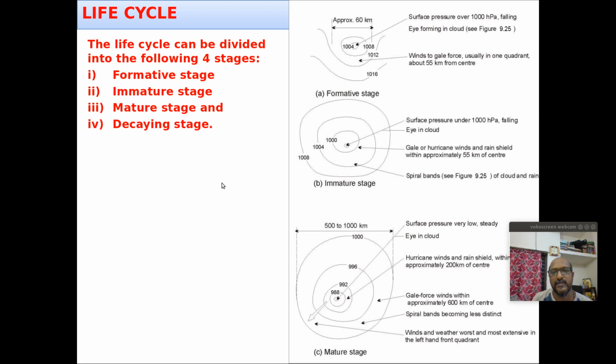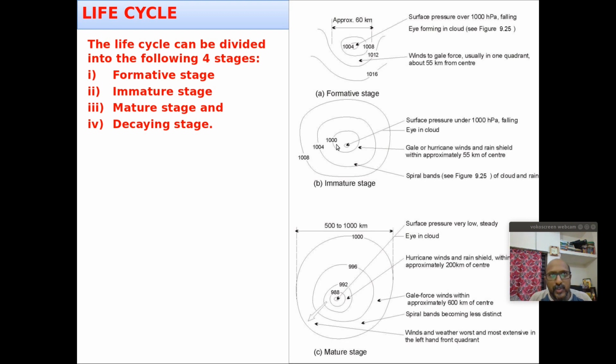First is the formative stage, corresponding to something between a tropical disturbance and a low pressure system. There should be at least one closed isobar in the synoptic chart. Then the next level is the genesis stage, where you can find 1 or 2 closed isobars, but the minimum sea level pressure is not dropping below 1000 hPa, so it is not getting intensified.